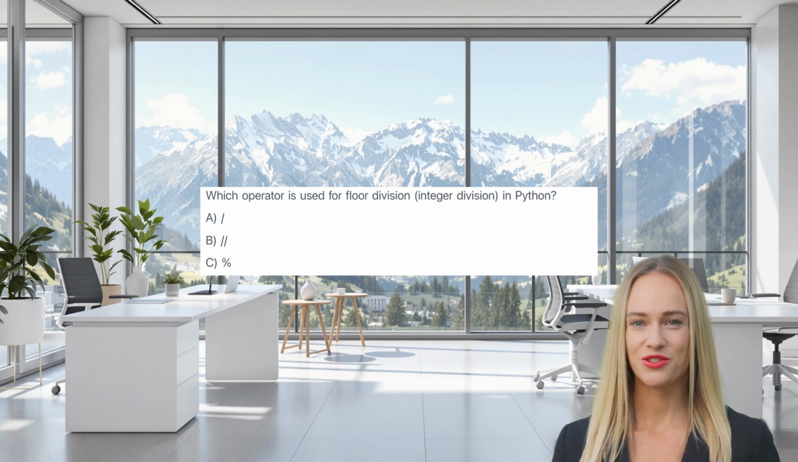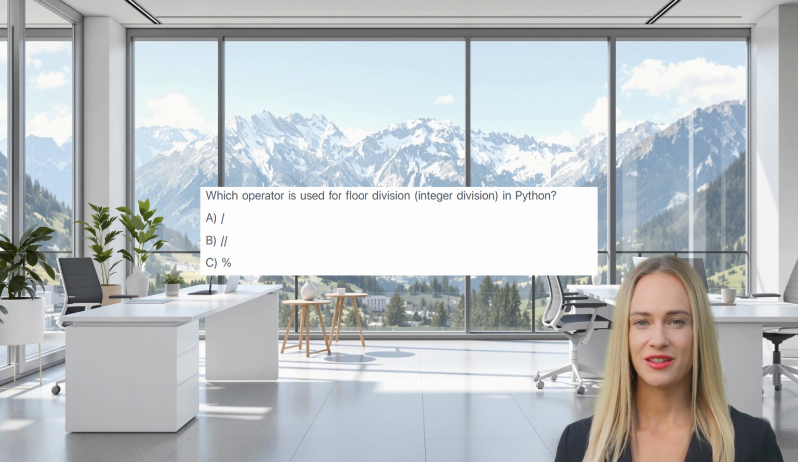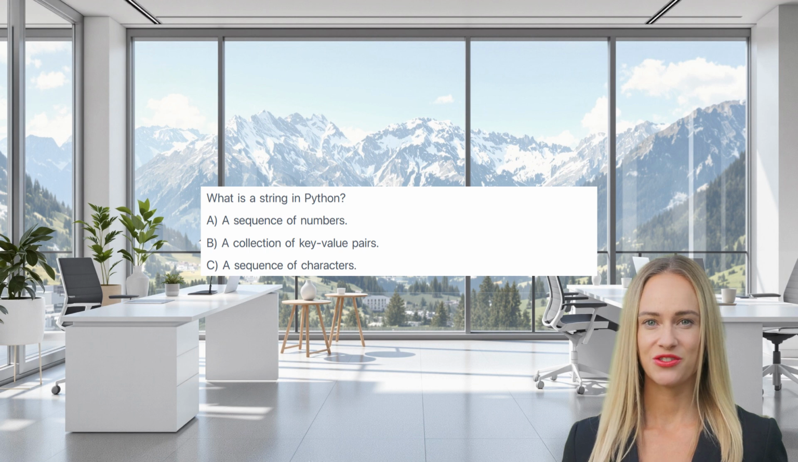Which operator is used for floor division, integer division in Python? A, B, or C? The correct answer is B. It performs division and rounds the result down to the nearest whole number, while the other performs standard float division.